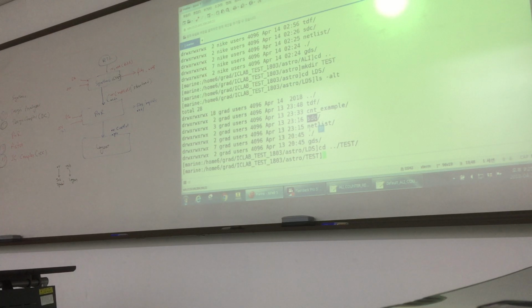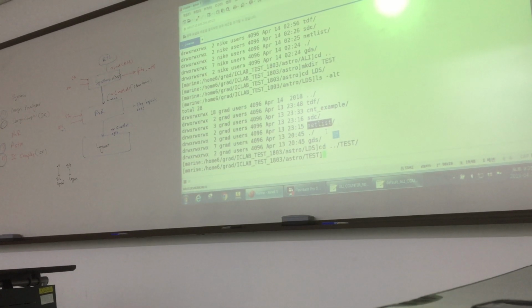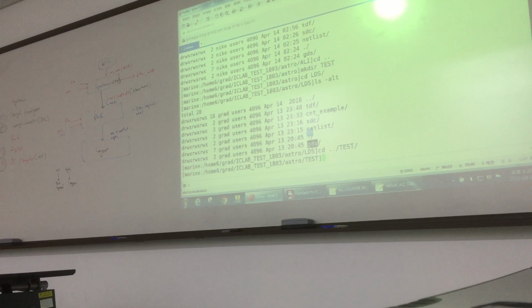You put the SDC file that is generated from synthesis in this folder. And the netlist folder, you put the netlist file here that is generated from synthesis. And similarly, this is GDS. Your output will be generated here. In this case, it is not generated here, it is generated in your folder. But usually we make different directories for different files.